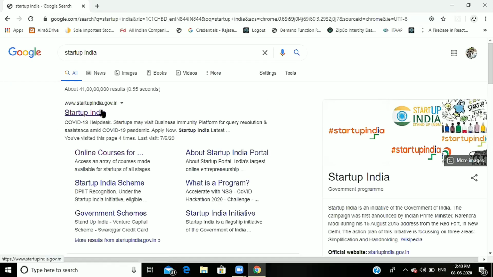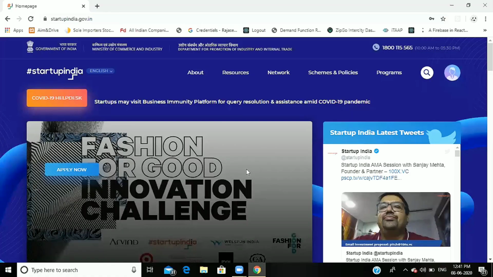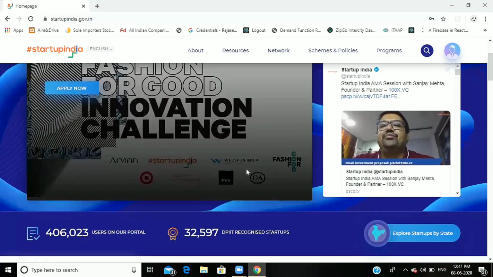Now we can see the website startupindia.gov.in. Gov.in is the government registered domain name, so go through this link. It will take some time because it has so much traffic. Yeah, see here, this is the website of Startup India.